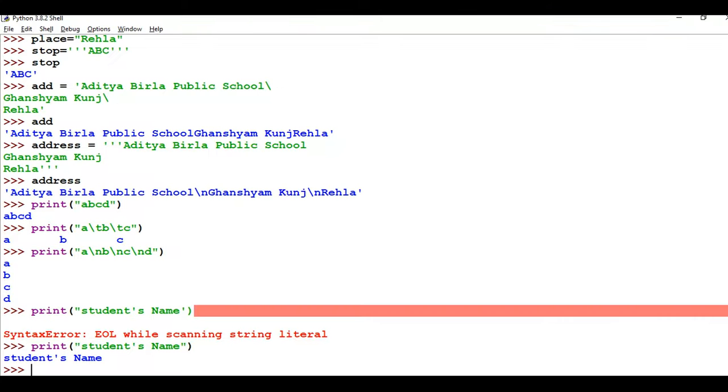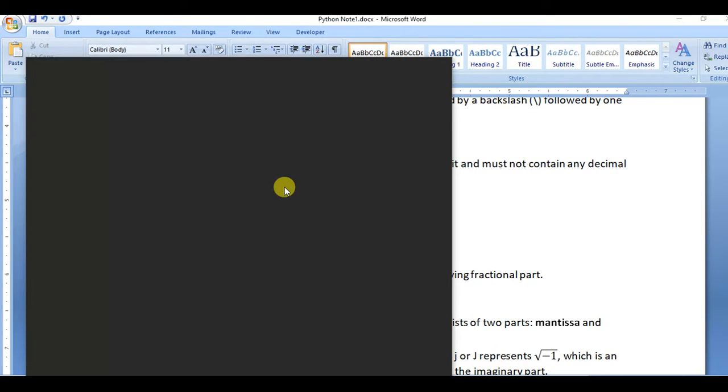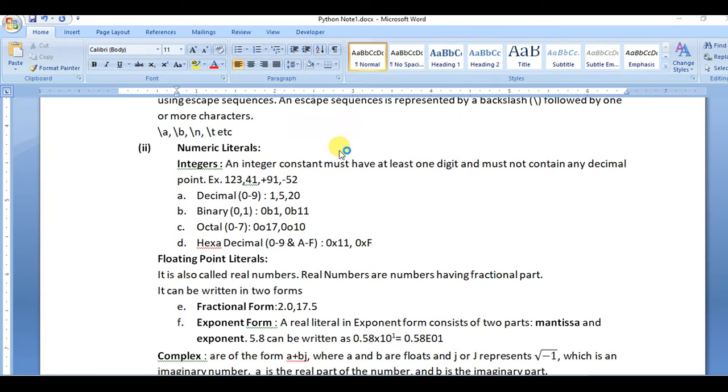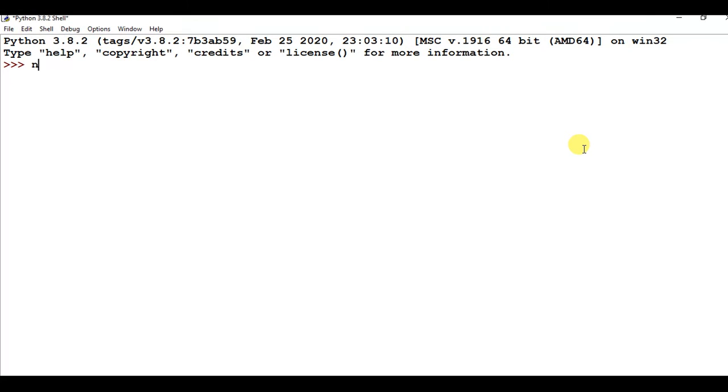So I'm giving an example to show this. Closing this and opening a fresh one. Suppose there is a variable number and I want to assign a number to it. I am assigning 15 here. Then I print it. This 15 is a decimal number.